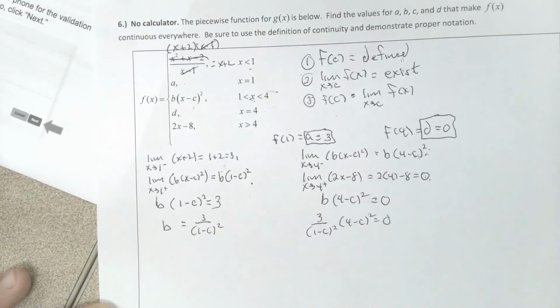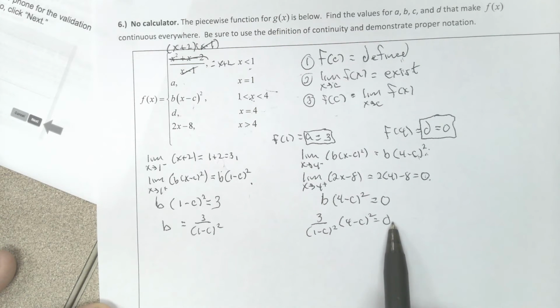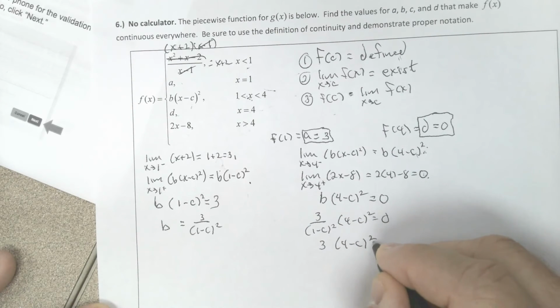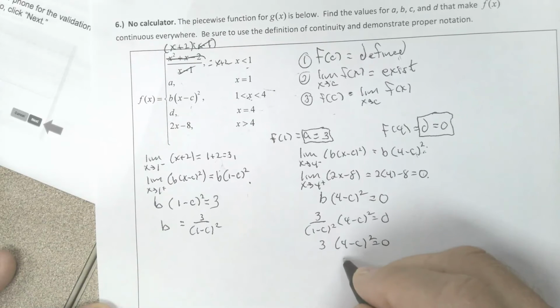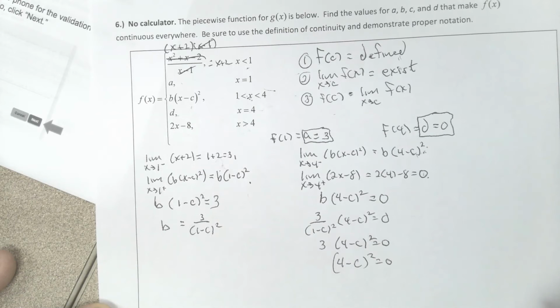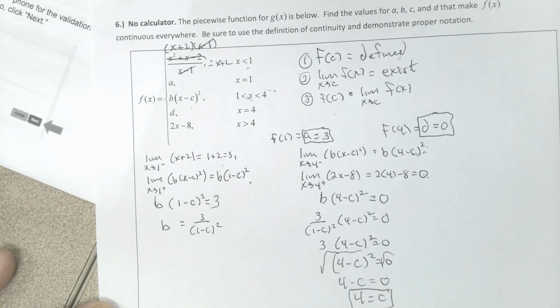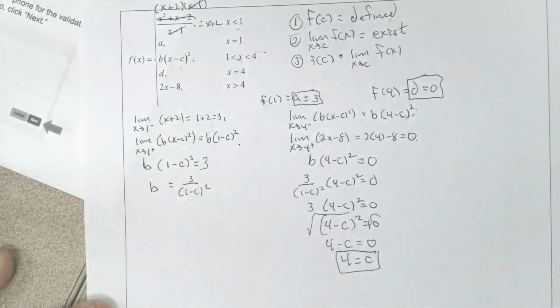And that whole thing has to equal 0, so I'm going to take this equation here and solve this for c because I got rid of two equations. So I need to take this 1 minus c and multiply it over to the other side, which gives me 3 times 4 minus c, the quantity squared. Then I divide each side by 3, which gives me 4 minus c, the quantity squared, equals 0. Then I'm going to square root each side, which gives me 4 minus c equals 0. So that gives me 4 equals c. So there's my c value. So there's 3 of my 4 values right there.